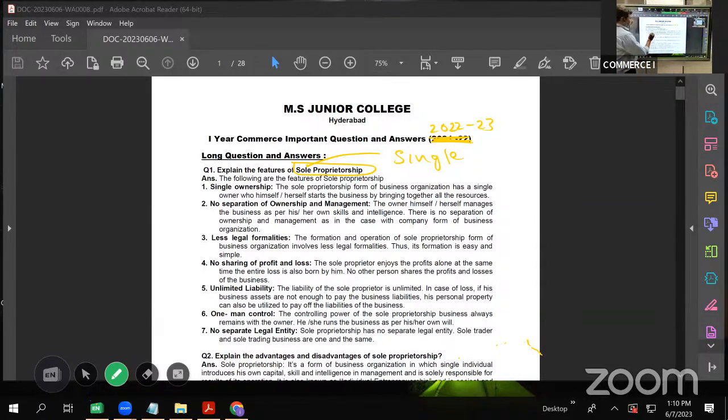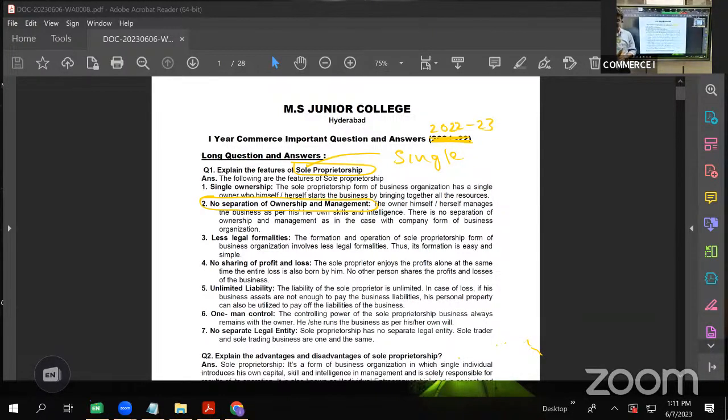Then, no separation of ownership and management. Just now I told you, he'll be doing all the business activities by himself and taking all the decisions of the business. So there are not two different parties, with the owner being different and management done by someone else. The management and the owner are one and the same. The management is the owner, the owner is the management.